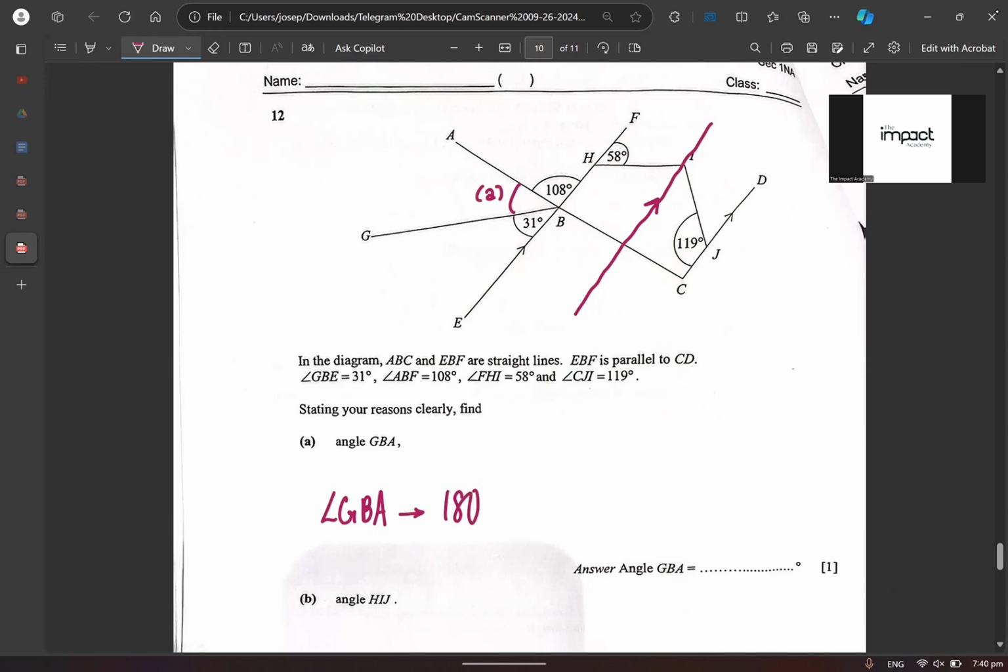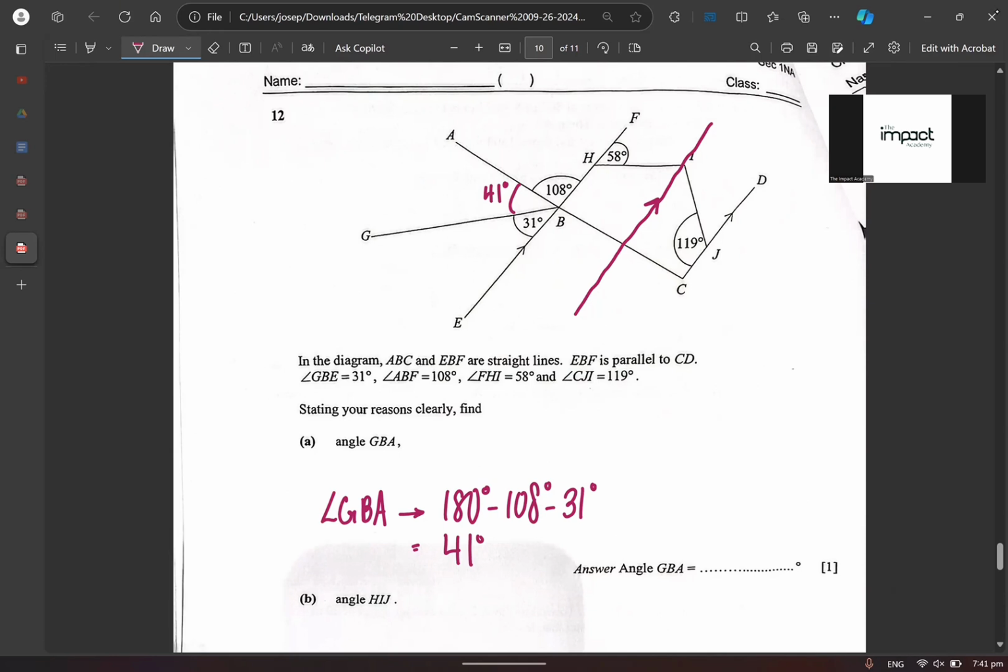I like how you say that this is A, which is 180 degrees minus 108 degrees minus 31 degrees. Make sense? Very good. You get to an answer of 41 degrees. So this A itself is my 41 degrees. Do you understand now? Okay, very good.